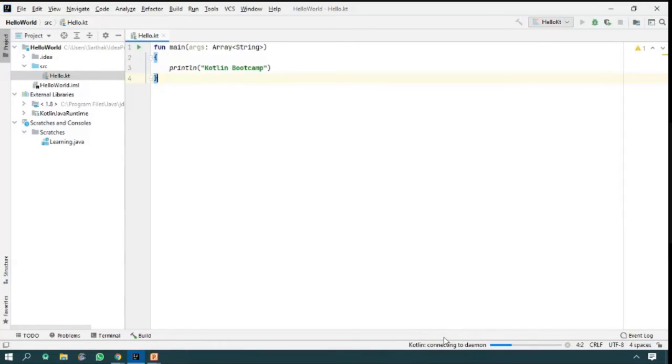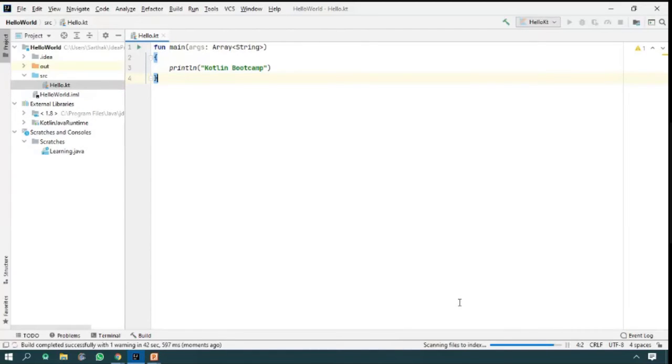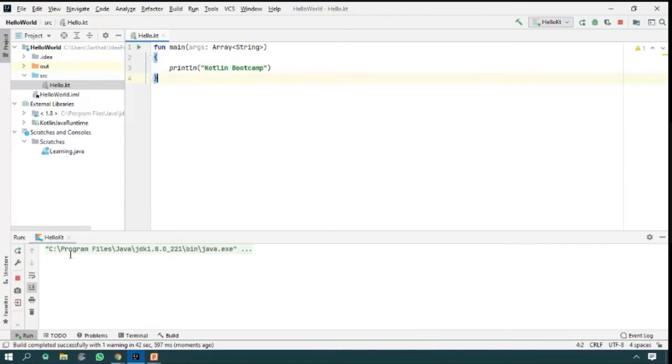So now it is creating your daemon file. Every file requires a daemon instance in a JVM, and the JVM is going to run your Kotlin file. Yes, I will show you how the Kotlin file works through the JVM. Behind the scenes, I will also show you some of the techniques. Yes, your output is here.